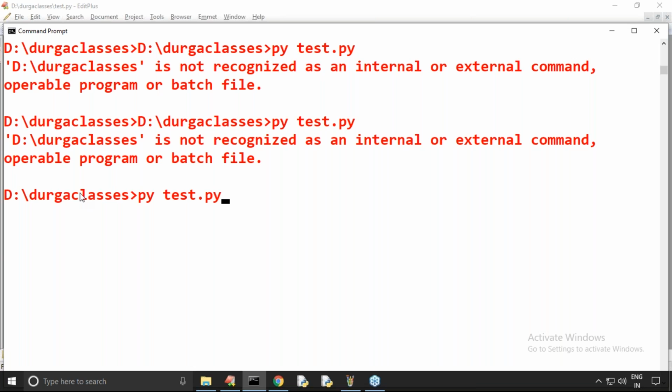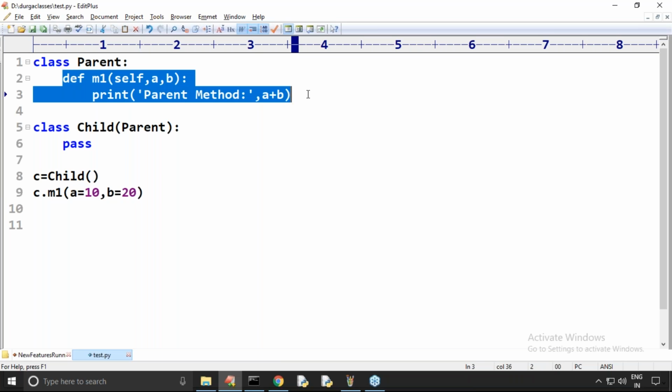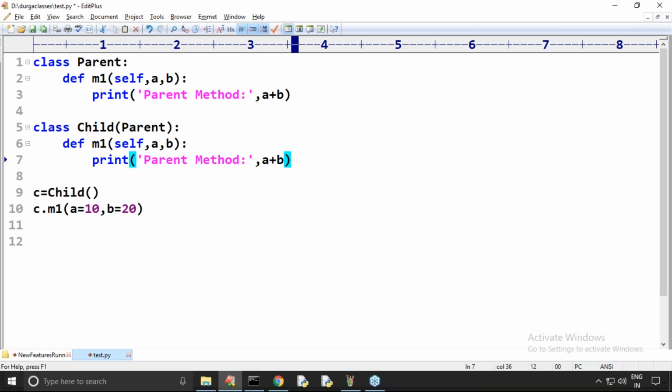py test.py, perfectly valid. There is no problem at all. Assume that I'm passing the values by keyword, no issue. Now I'm not feeling that comfortable. I want to override this method in the child class. While overriding, we have to use the same method name. But is there any rule that you compulsorily should use the same variable names? No. You can use any variable, no problem at all.